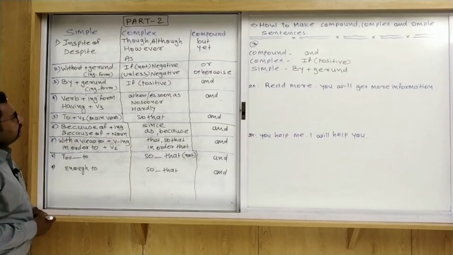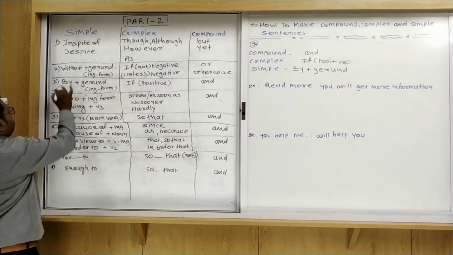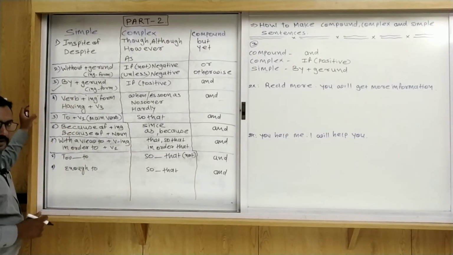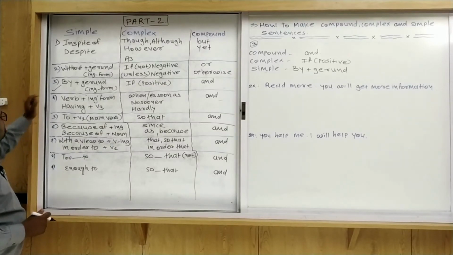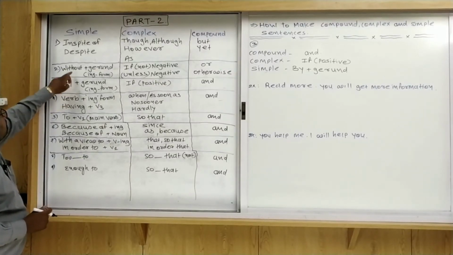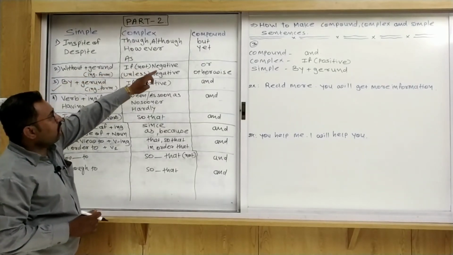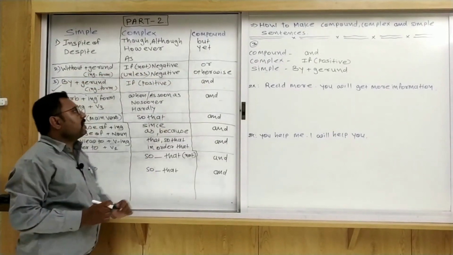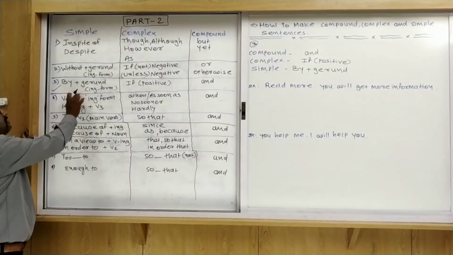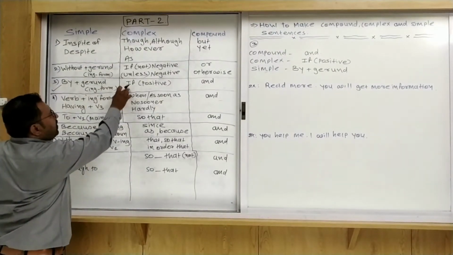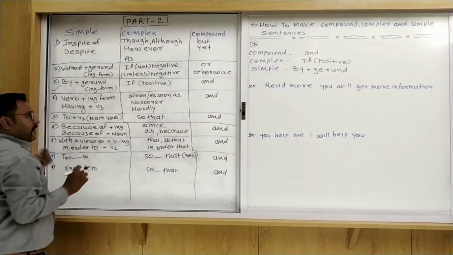Okay dear friends, now we get more information about by plus gerund. First of all, focus here. In the second, without plus gerund, if, unless, that is negative or in compound or otherwise. The same thing with by plus gerund: in a complex sentence we use if, or and.